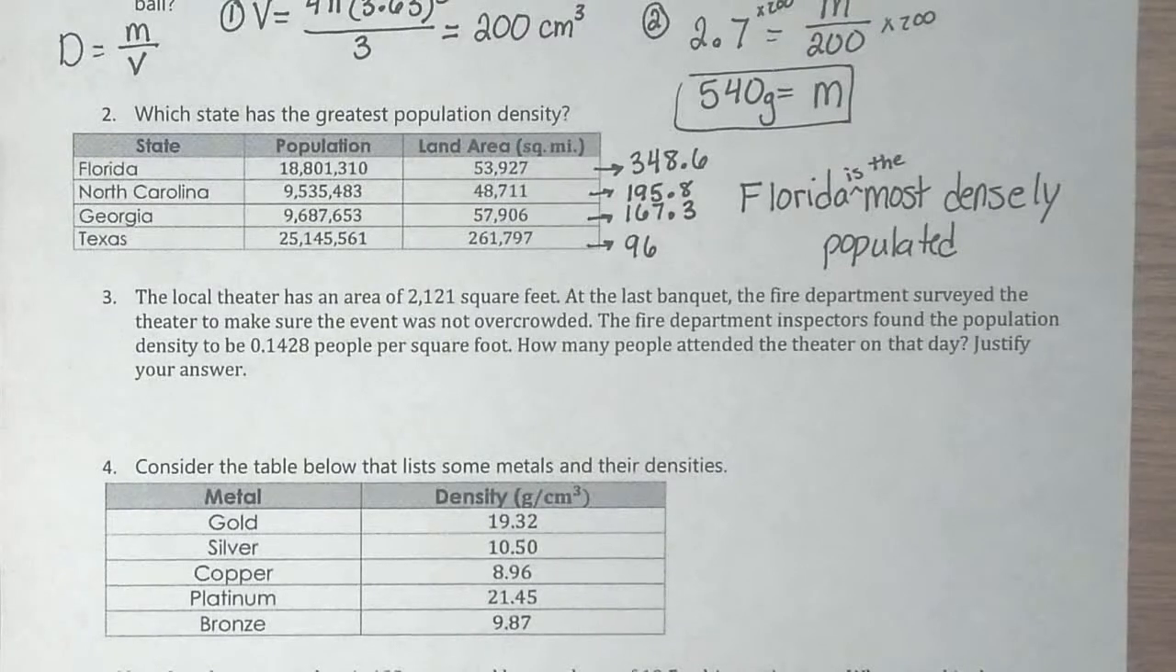Okay, the local theater has an area of 2,121 square feet. At the last banquet, the fire department surveyed the theater to make sure the event was not overcrowded. The fire department's inspectors found the population density to be 0.1428 people per square foot. How many people attended the theater on that day?